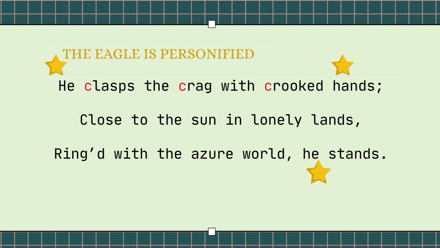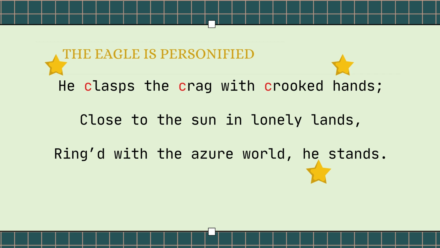Let's look at some literary techniques found in these lines. The writer has personified the eagle because instead of referring to the eagle as "it", the writer uses "he" here. "He clasped the crag with crooked hands."